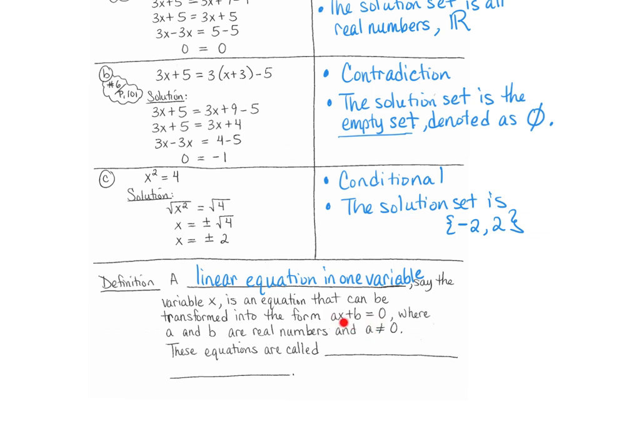So our linear equation in one variable has this form. And note that these equations, because the exponent on x is an understood 1, are called first degree equations.